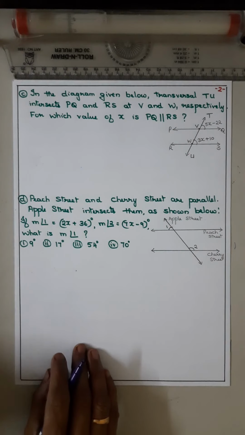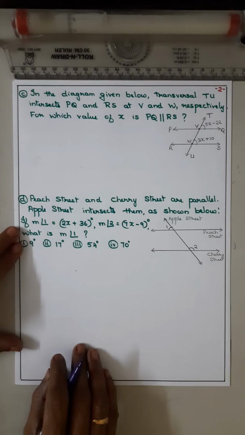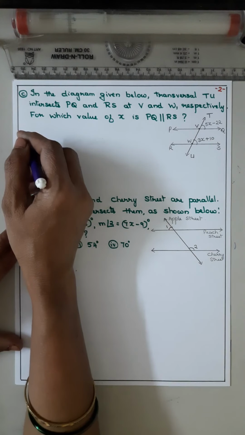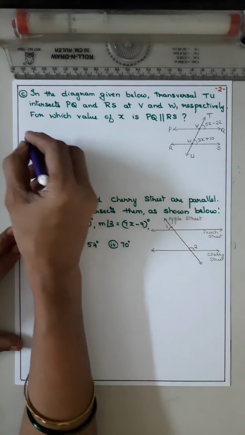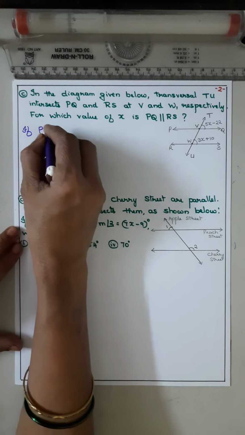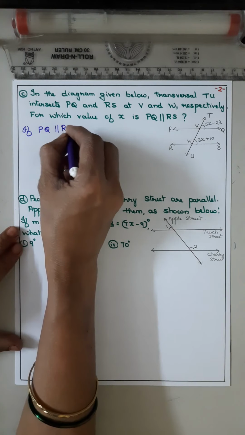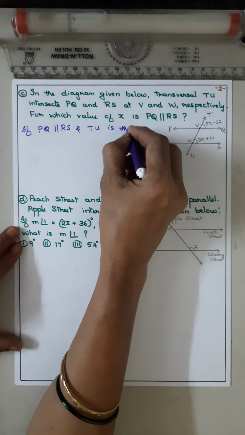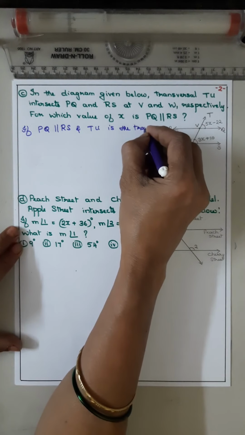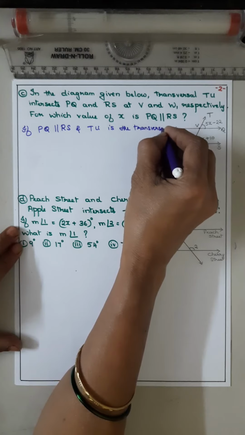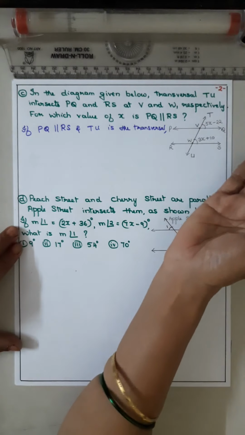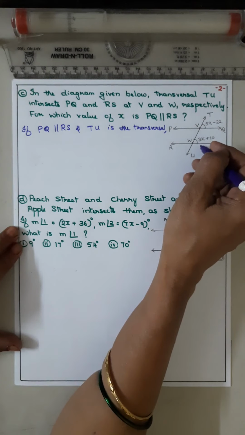Now if they should be parallel, isn't it? The two angles should be equal. So if PQ is parallel to RS and TU is the transversal, these are the parallel lines, on the same side of the transversal above the parallel lines.